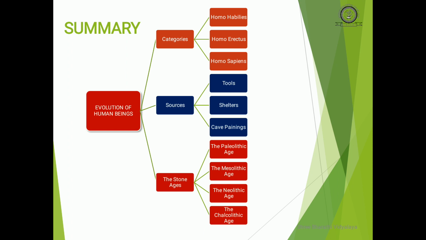Children, I think you learned how the evolution of human beings took place, how the early humans lived their life in the forests or in hilly regions. You know the process of human evolution. You understand the fossils, the tools, and the bones which provide evidence of ancient life forms also. And you can compare and contrast the features of the four stone ages.